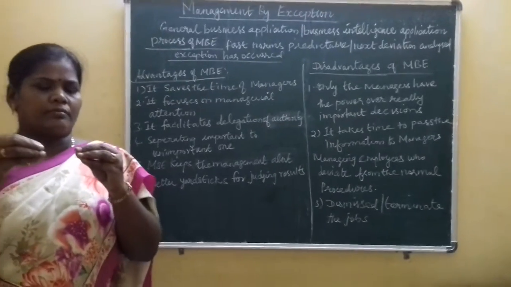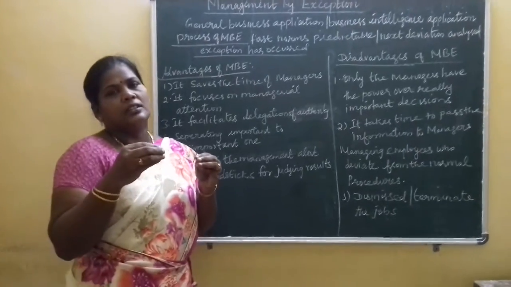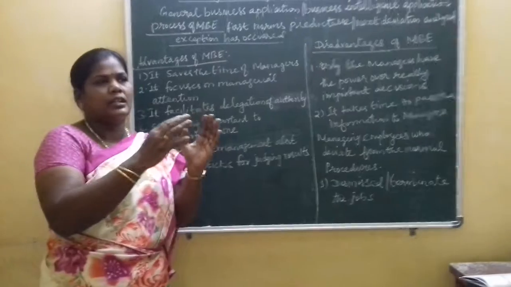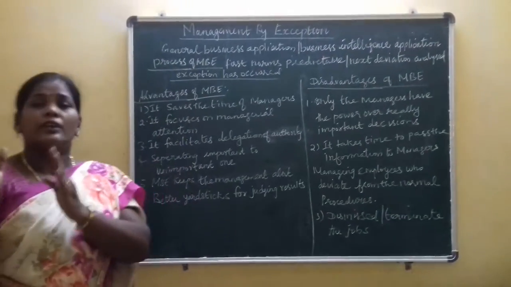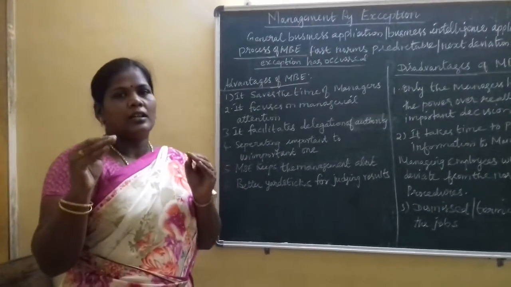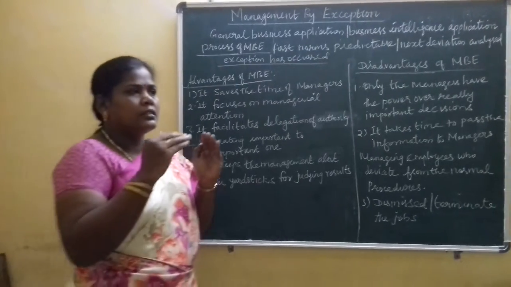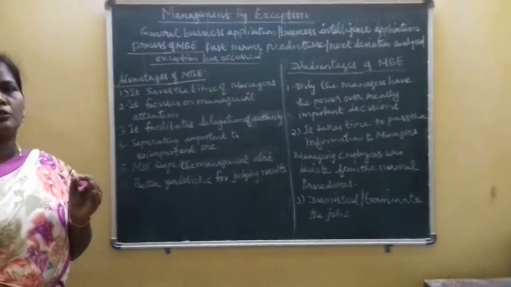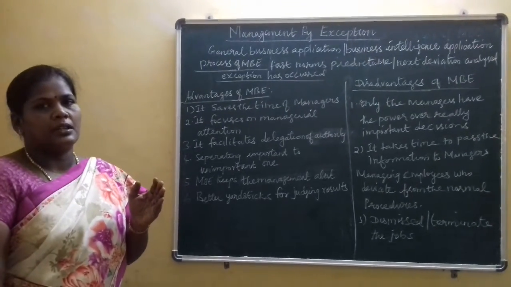If the defects are within 5, for every 100 productions, only 5 mistakes are acceptable. If the mistakes are more than 5, these mistakes will be taken to the production manager.